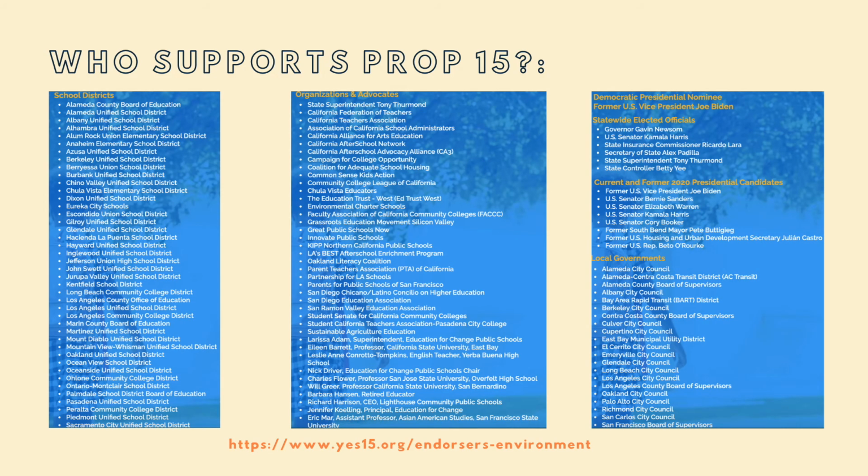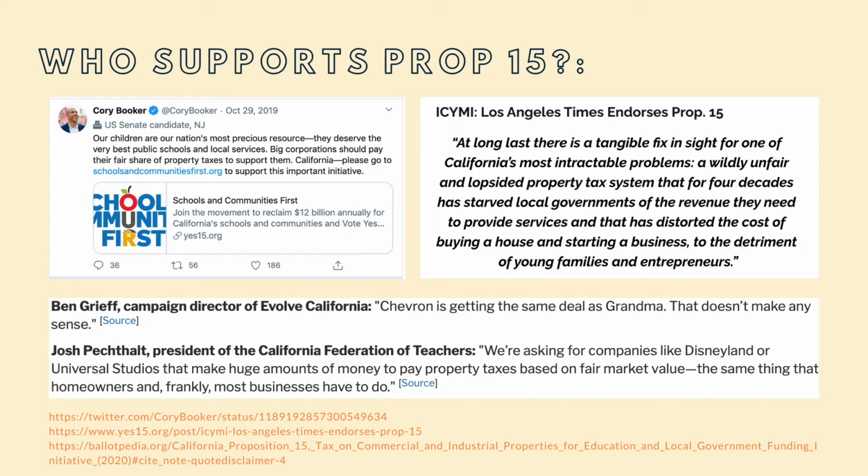The support list for Proposition 15 is fairly long. It includes most notably U.S. Senators Cory Booker, Kamala Harris, Bernie Sanders, Elizabeth Warren, U.S. Representatives Karen Bass, Ro Khanna, Barbara Lee, some former officials Joe Biden, Michael Bloomberg, Pete Buttigieg, Julian Castro, Beto O'Rourke, and the political parties California Democratic Party and Green Party of California. Here are some statements in support of Proposition 15.